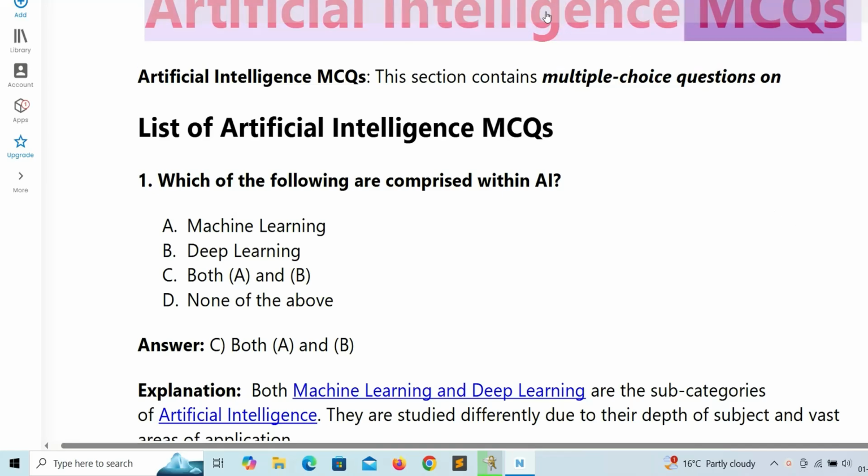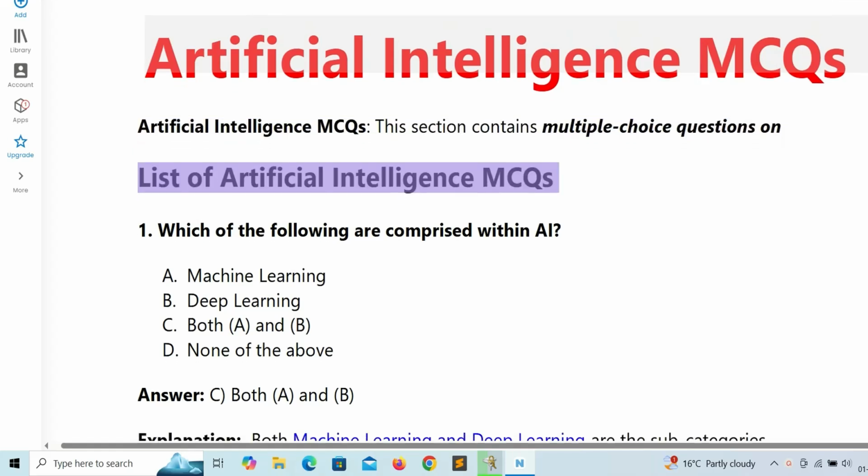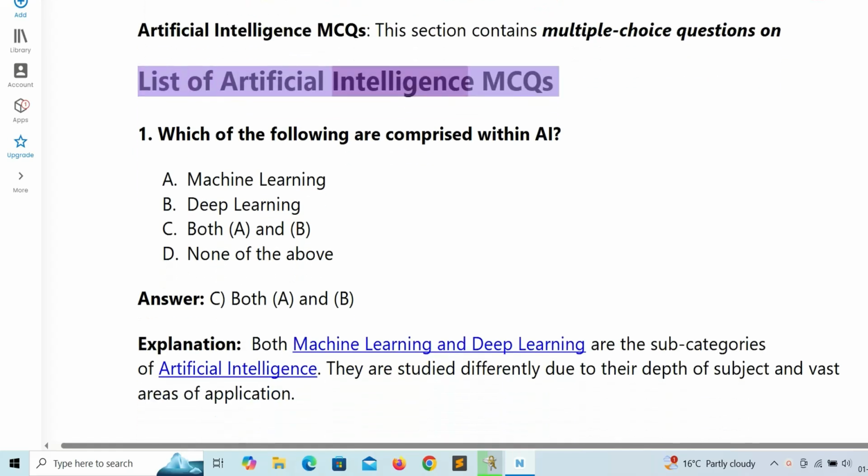Artificial Intelligence MCQs. This section contains multiple choice questions on a list of Artificial Intelligence MCQs.